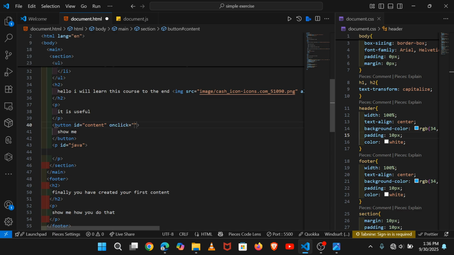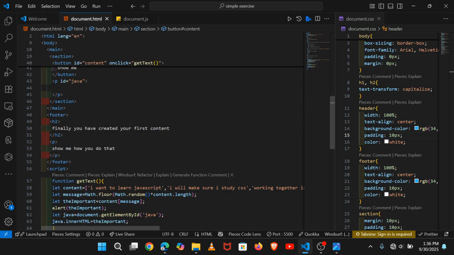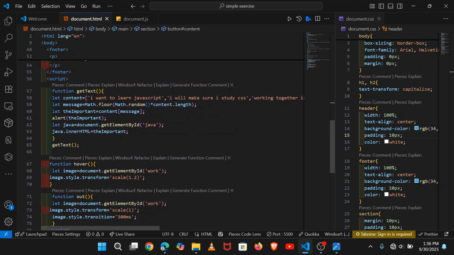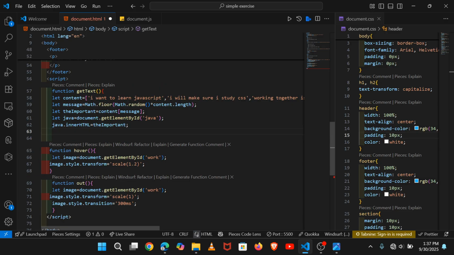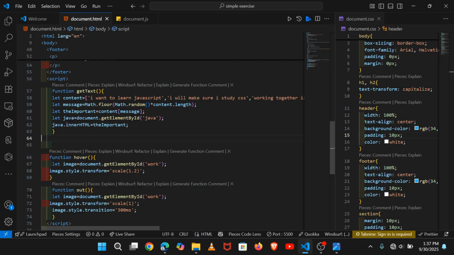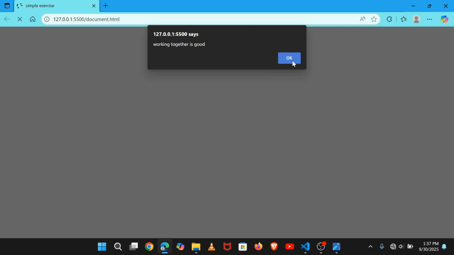It is the button. When we click on the button, what we will see is that text. Let's see whether our function is working very well, and let's remove this alert from here and get this text from here. Control S to save. You can see it is working very good.